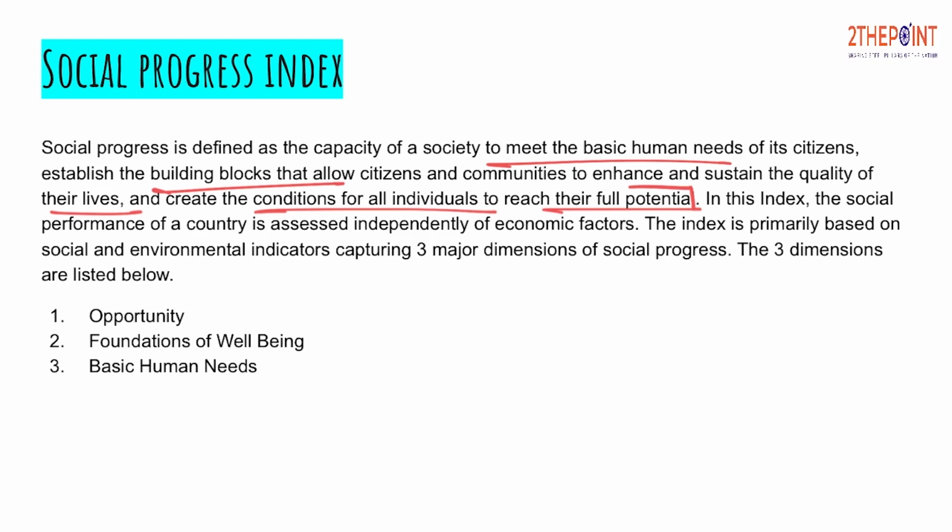This index measures the social progress of the people in the society. Like the PQLI, this index also has three dimensions: opportunity, foundations of well-being, and basic human needs. Though these indexes are not often asked in the exams, we can't afford to miss them. All you need to remember is, in the case of PQLI, who introduced the index and its three variables, and the Social Progress Index, which is also concerned with the qualitative aspects of development, and the three variables that it considers.